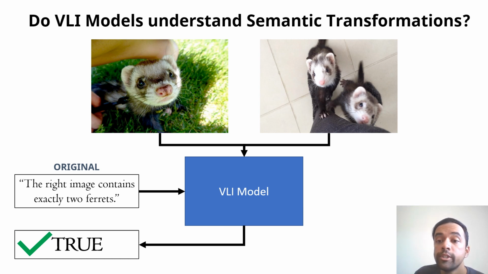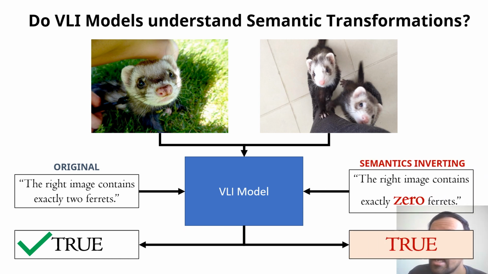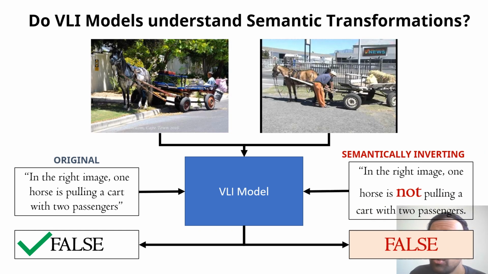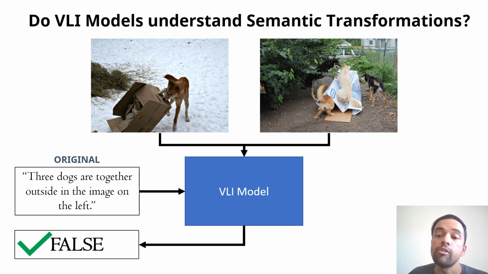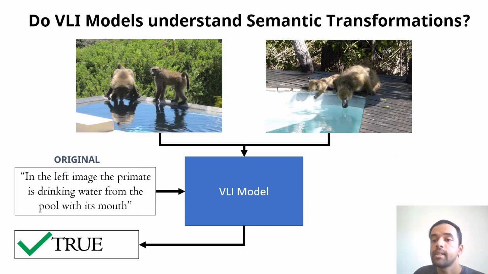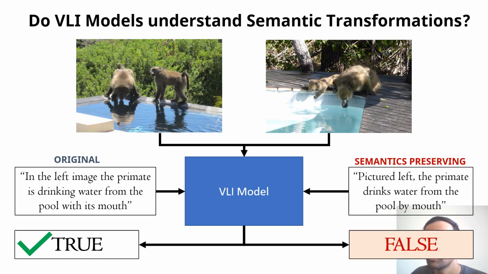When the number 2 is replaced by 0, VLI models refuse to change their prediction. When a negation is applied to the sentence, VLI models make an incorrect prediction. When a noun phrase is replaced by a pronoun, the output should remain the same, but VLI models fail here as well. When the sentence is paraphrased, the output should remain the same, but VLI models fail again.